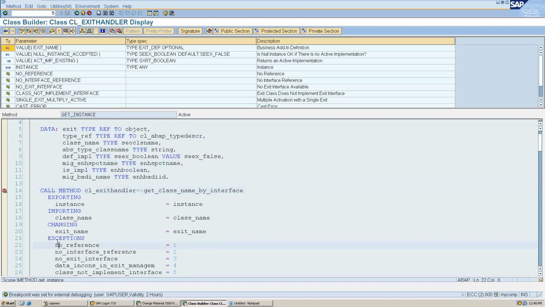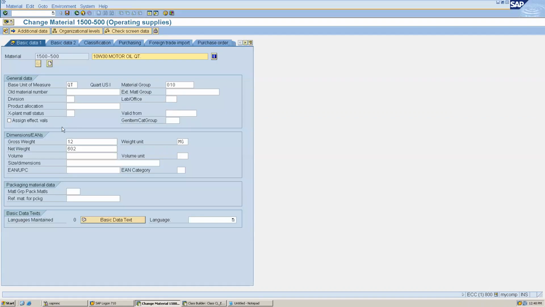So I have put the breakpoint. Now if I execute anything, for example here, if I change anything and click on the save button, I want to validate this using a BAdI. So when I click on the save button, I have to identify all the BAdIs. So I'm clicking on the save button. One minute, I have to execute this T-code again. This is MM02.